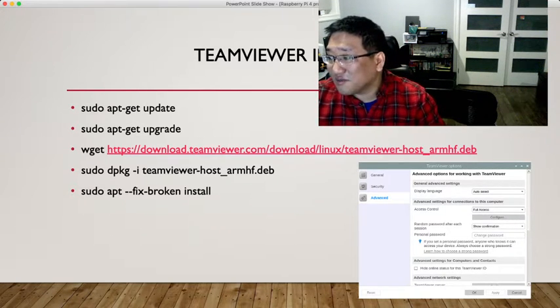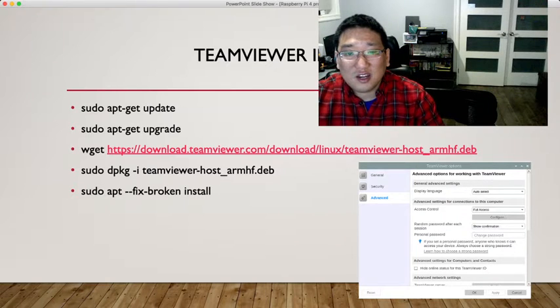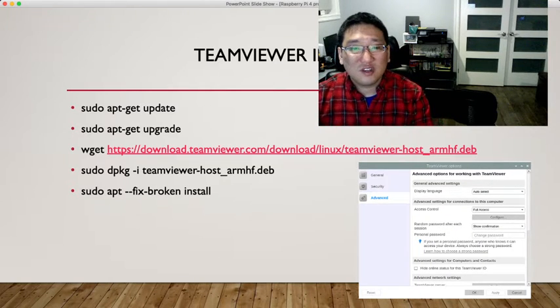TeamViewer is the remote access. If you want to open your Raspberry Pi from another computer, you install TeamViewer with sudo apt-get update and upgrade. After that, you just keep typing this command, and then you are able to get TeamViewer. After that, from the TeamViewer advanced option, you set up your password, and you are able to connect or remote from another computer to your Raspberry Pi.